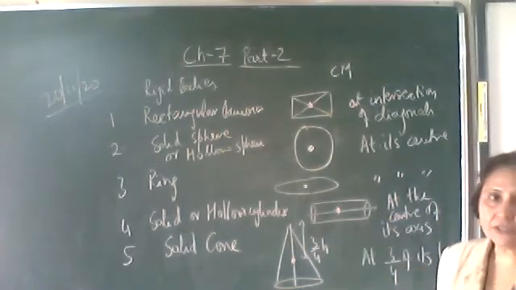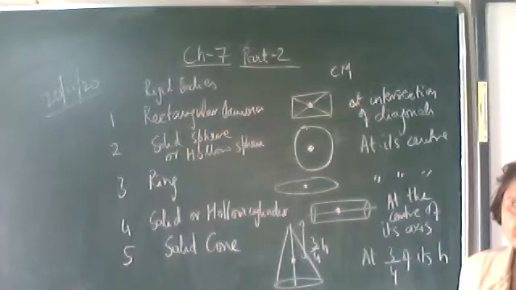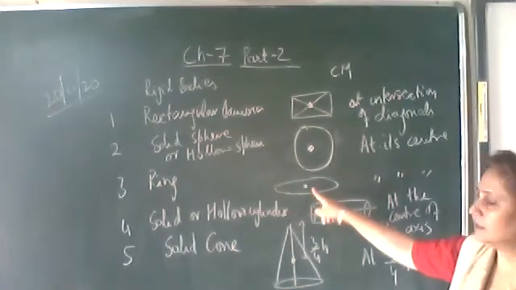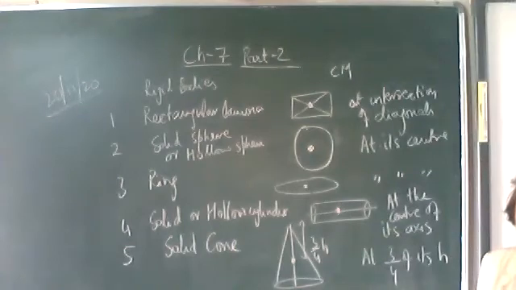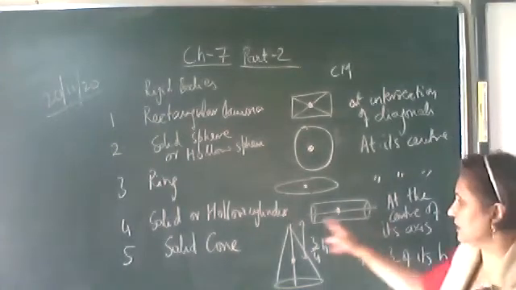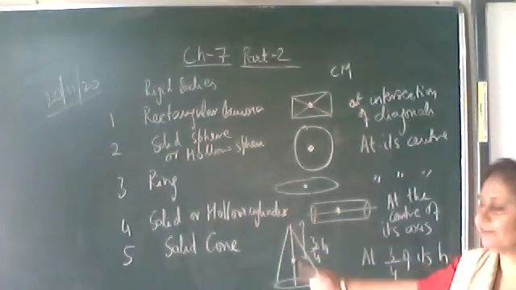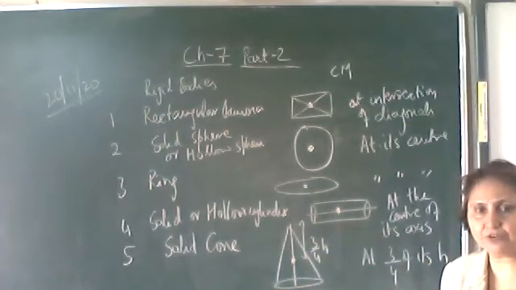Solid or hollow sphere, the geometrical center is the center of the sphere, so the center of mass is lying at its center, whereas in case of a ring, it lies at its center. In case of solid or hollow cylinder, at the center point of its axis lies the center of mass, whereas in case of a solid cone or any cone, it will be 3/4 of its height from the vertex.